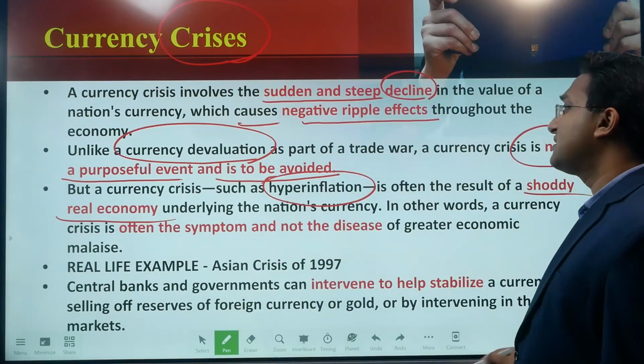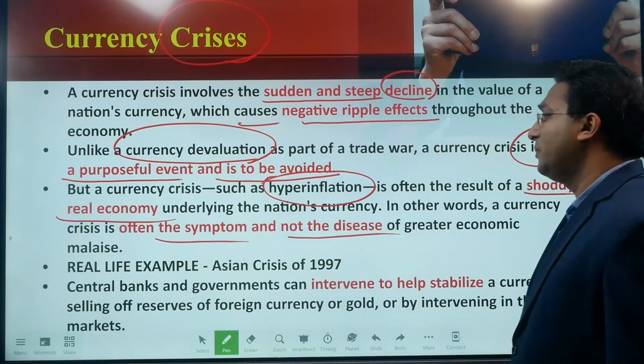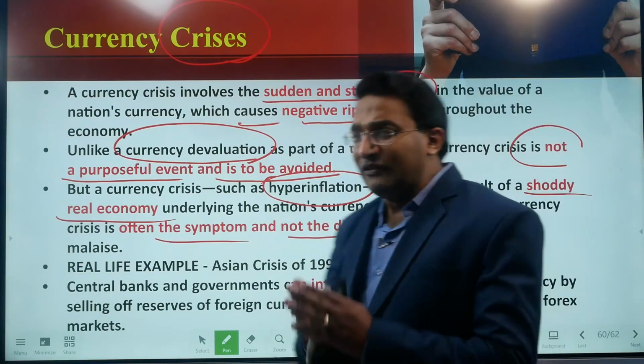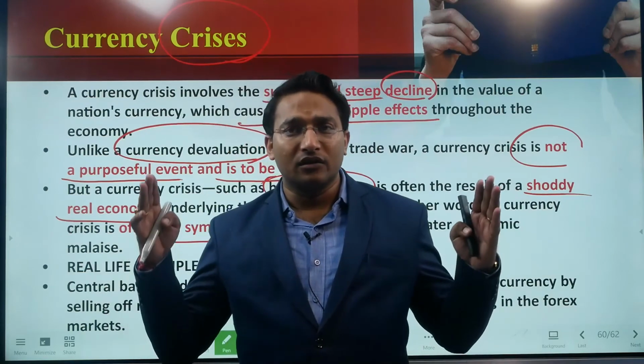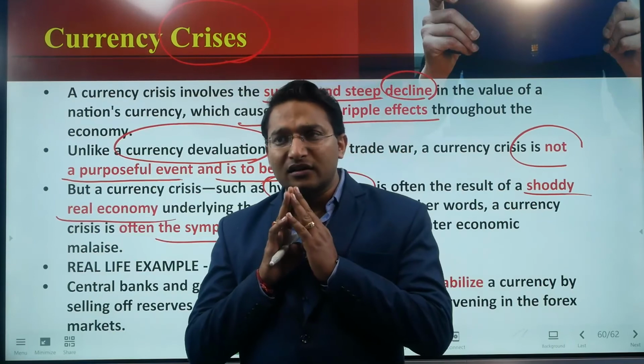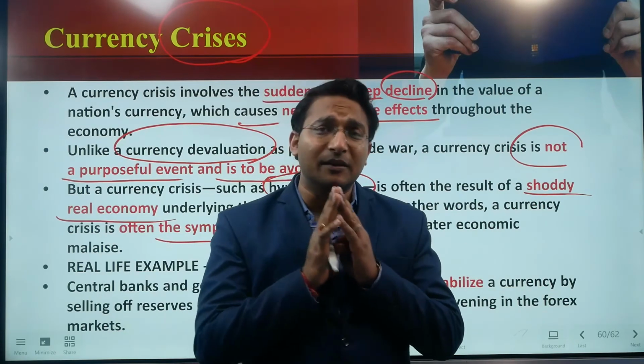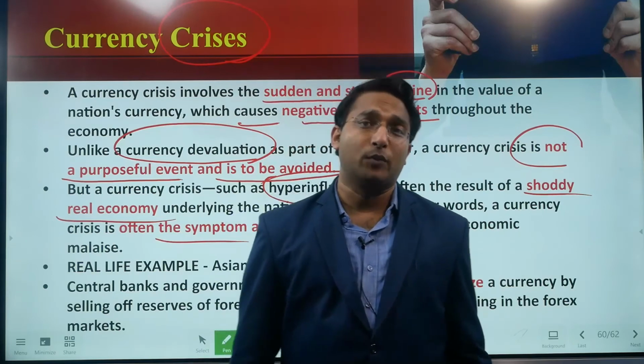In other words, a currency crisis is often the symptom and not the disease of the greater economic malaise. So if in any country a currency crisis happens, this is not the cause, rather this is the symptom of the real economic problem, right?